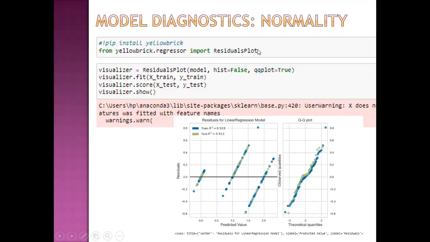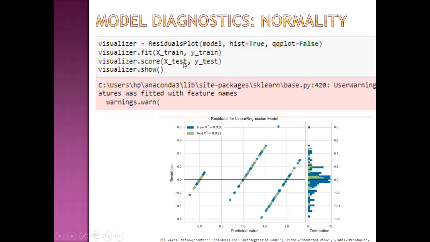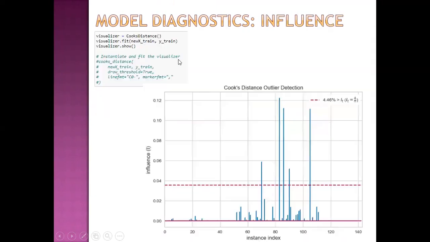Then this is for normality. We have this QQ plot here. We have used the Yellowbrick library for this. Then this is the histogram, again for normality. We have used the visualizer of the Yellowbrick library.